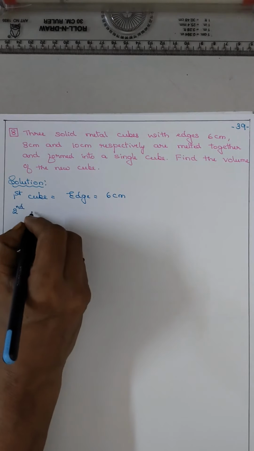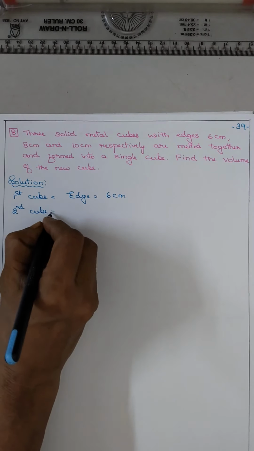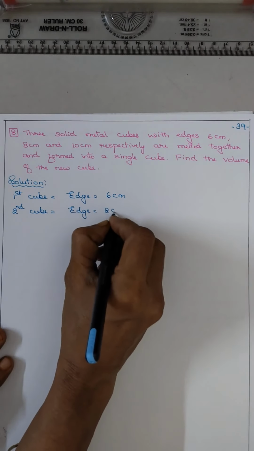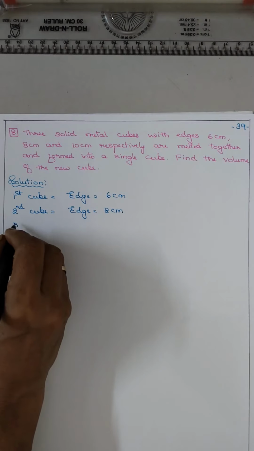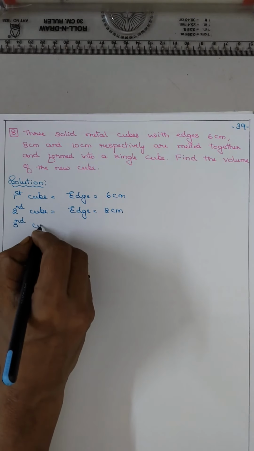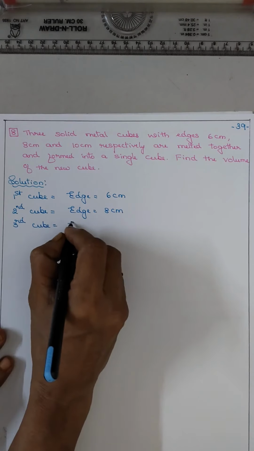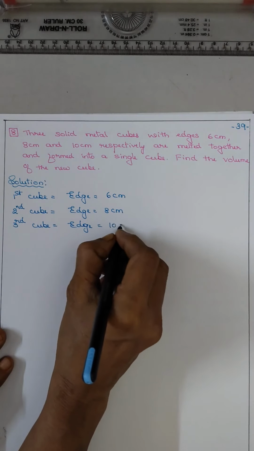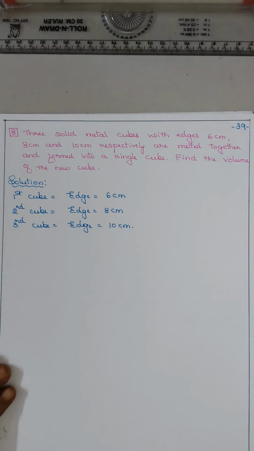Second cube, edge is 8 cm and third cube, edge is equal to 10 cm.